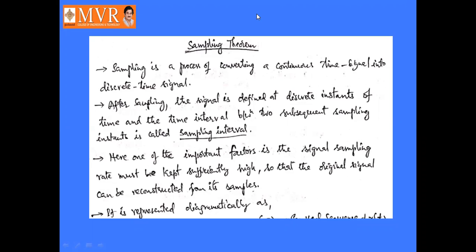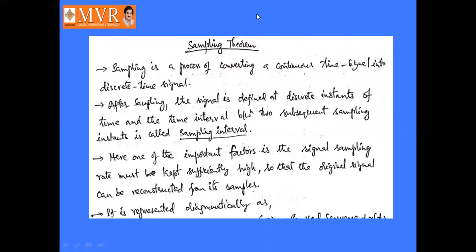Now we are going to discuss the sampling theorem. What is meant by sampling theorem? And first of all, what is meant by sampling? Sampling is nothing but the process of converting the continuous time signal into discrete time signal.